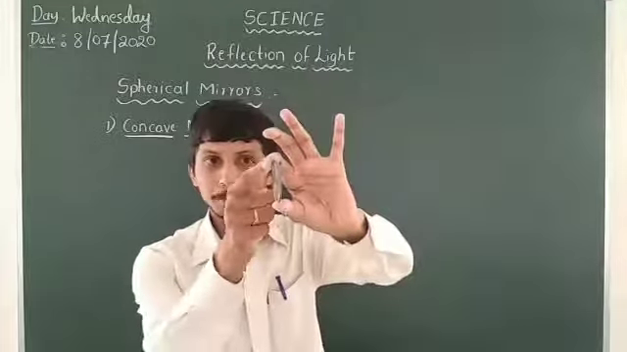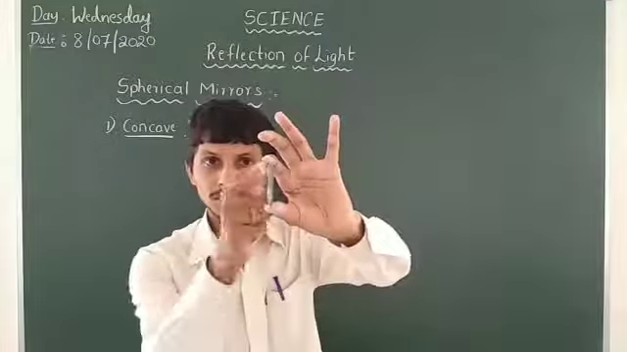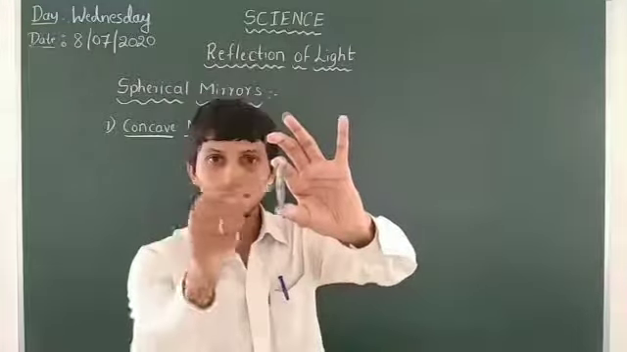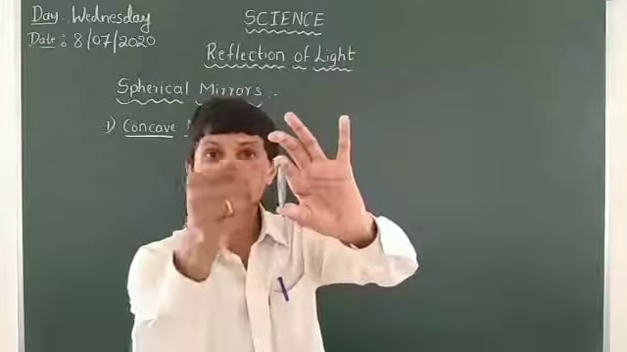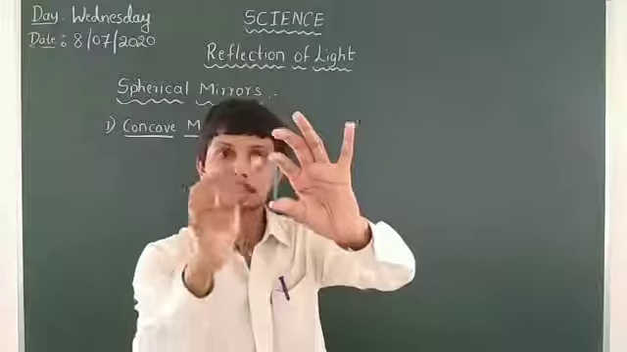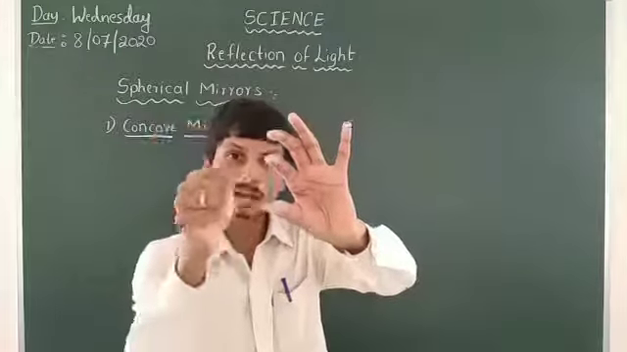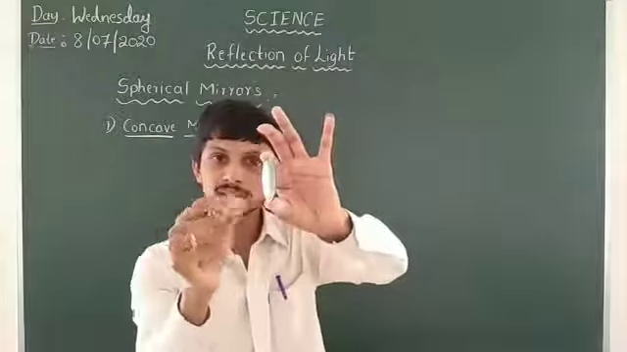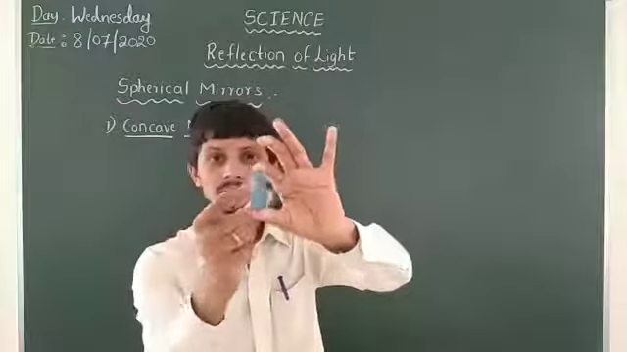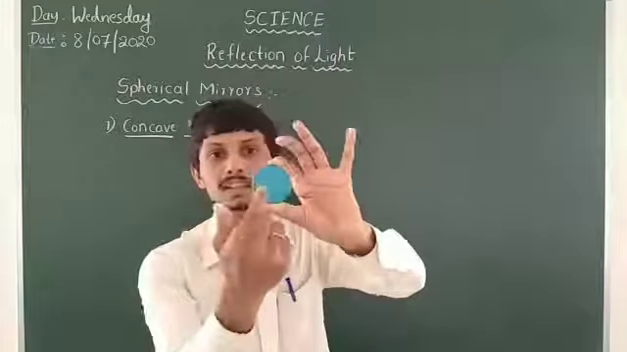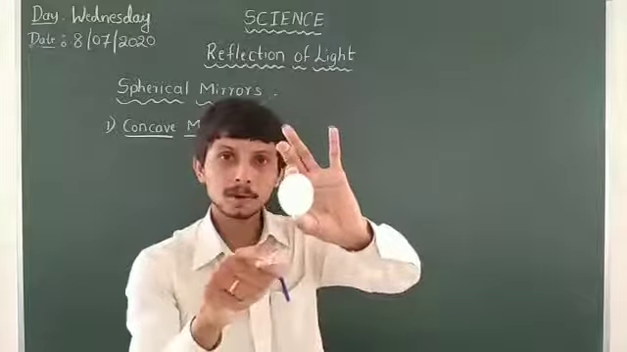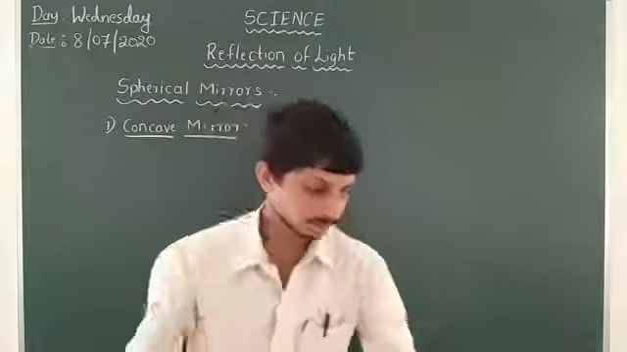The spherical reflecting part is just curved inward here. All these points face towards the center. So this spherical reflecting part is curved inward and faces towards the center. Likewise, it's a concave mirror. The backside is an opaque part, and this is the reflecting part, curved inward here.